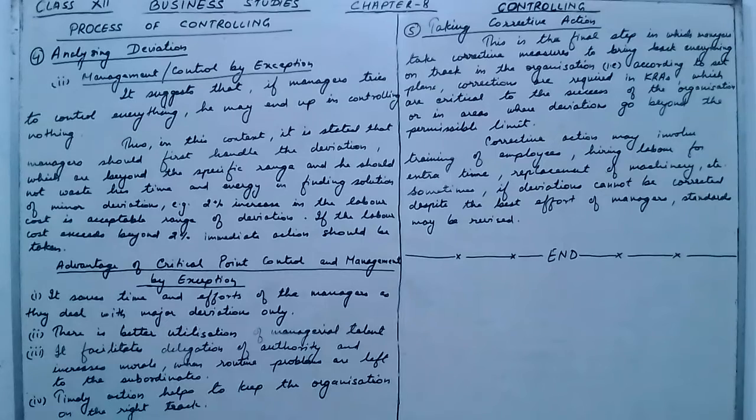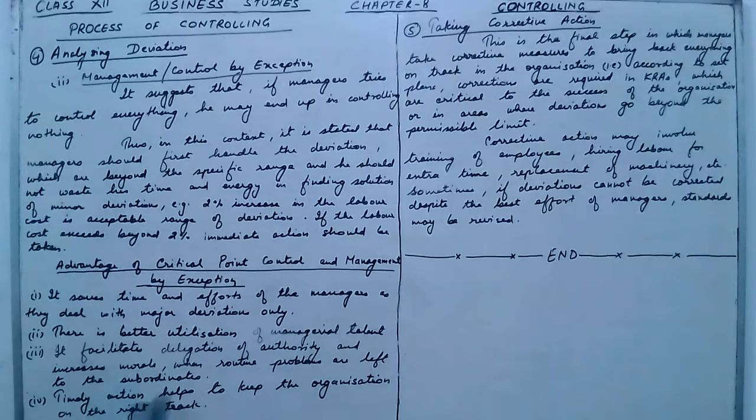When the manager is practicing critical point of control and management by exception, then he is delegating the authority to the subordinates. Routine problems, day by day problems, are left to the subordinates, while the important problems, critical problems, specific range deviations are dealt with by the manager. As a result, the morale of the employees increases.